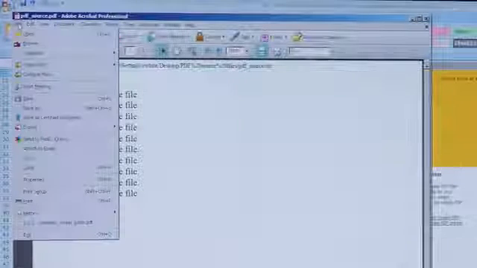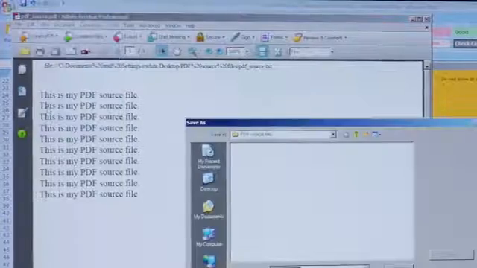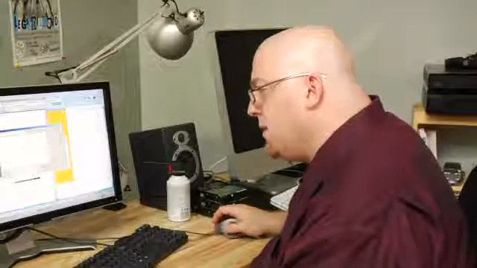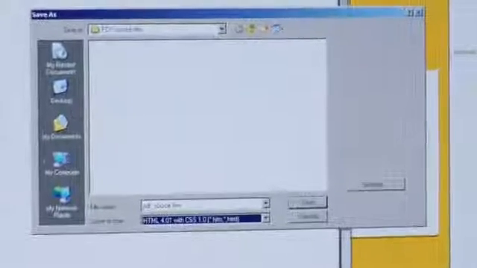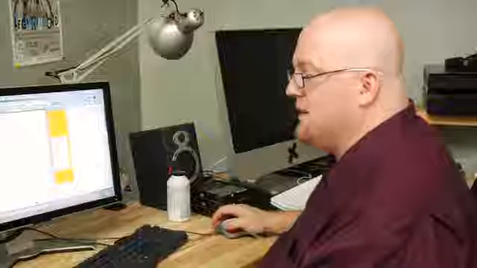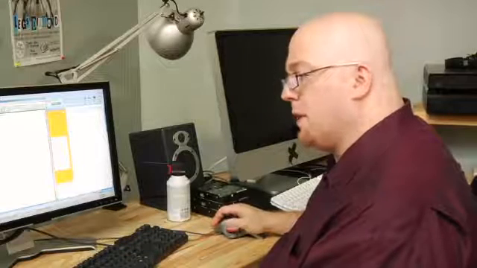So what we're going to do is go to File, Save As, then we're going to choose HTML in the drop-down, and then hit Save. Now I saved that right into the PDF source directory.